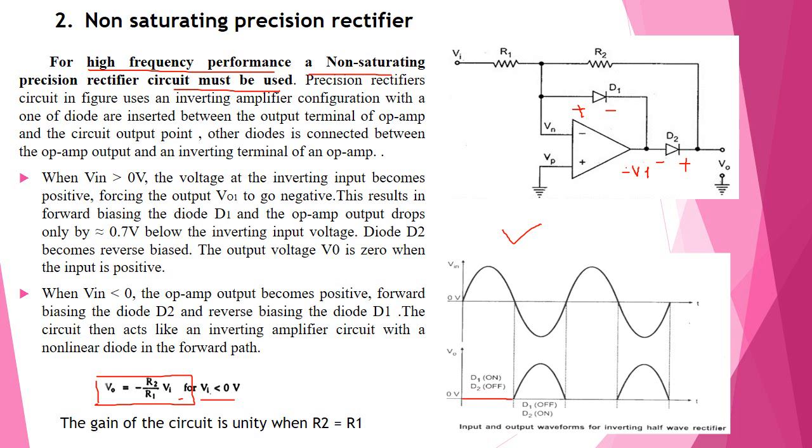When the gain of the circuit is unity, then R2 is equal to R1. Therefore, the output is equal to the input.